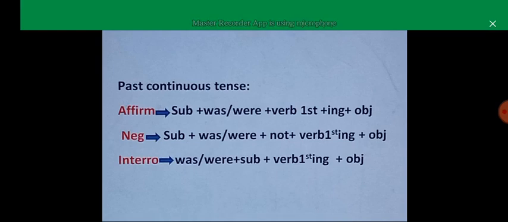Past continuous tense ends at raha tha, rahi thi, and rahe the. It means that any work or anything is going on. This is progressing. This is in present continuous, and this is in continuous condition. So for affirmative sentence, you always use